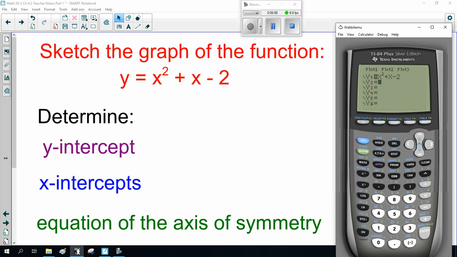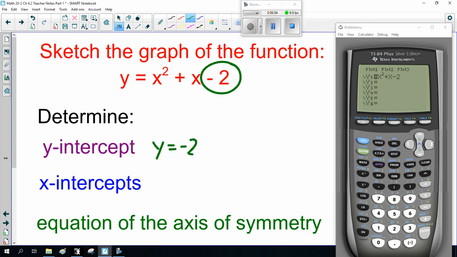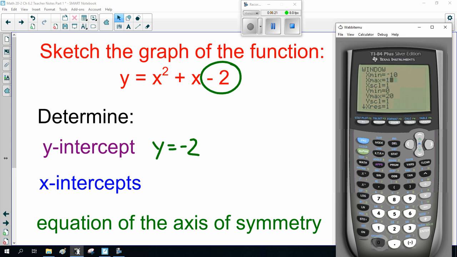Now, right off the bat, the y-intercept, lesson 6.1, we talked about the y-intercept being the constant value. Now, the x-intercept, where it crosses the x-axis, I don't know. Now, for this one here, I'm going to change my windows to -10 to 10. I want you to do that all the time. That's the standard default where you start all the time.